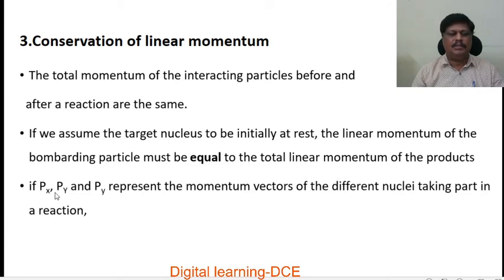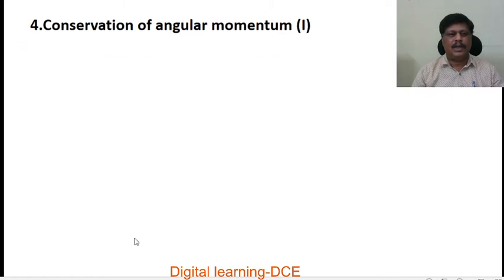If Px, capital Py and small py represent the momentum vectors of the different nuclei taking part in a reaction, then Px is equal to Py plus capital Py plus small py. These are the momenta of the products. This is the momentum of the reactant which is at rest. So Px is equal to Py plus small py.